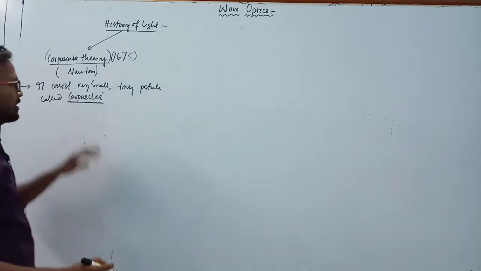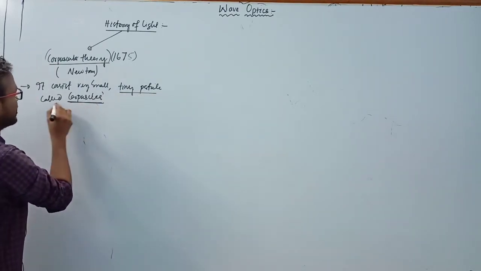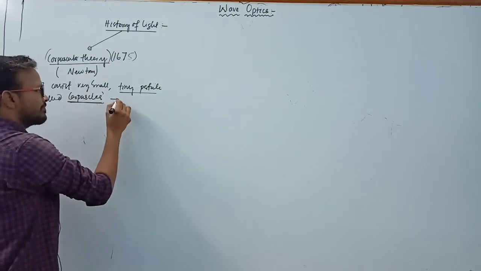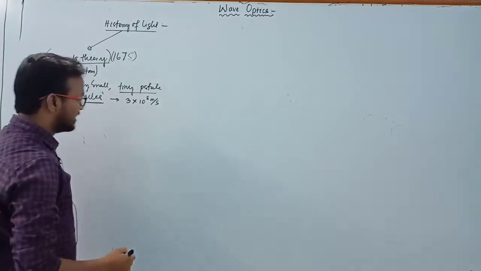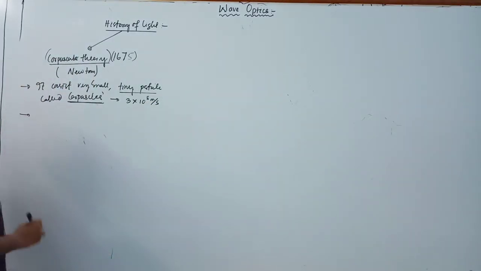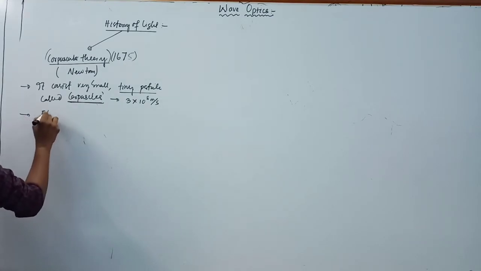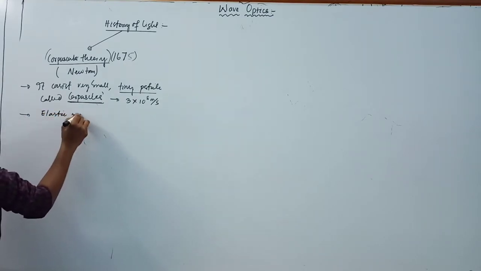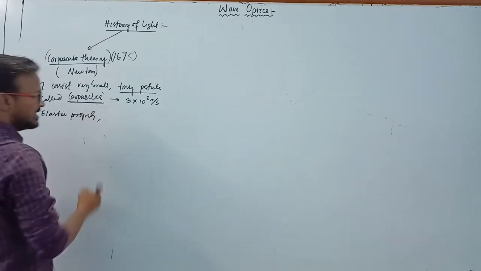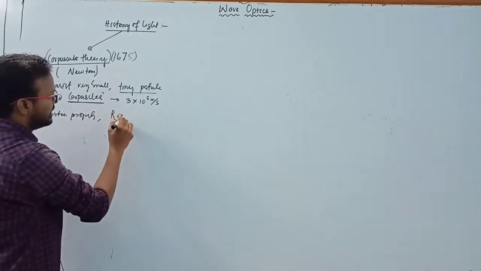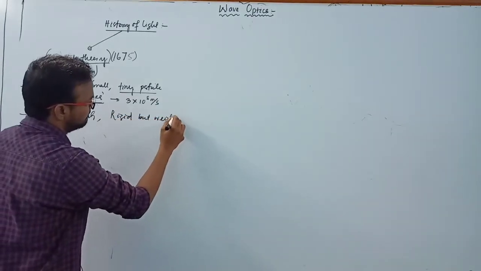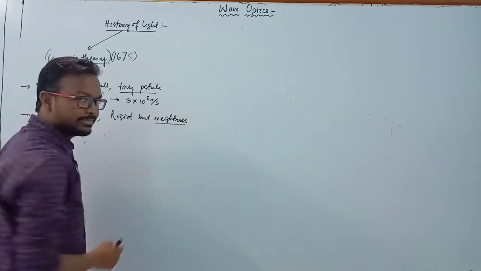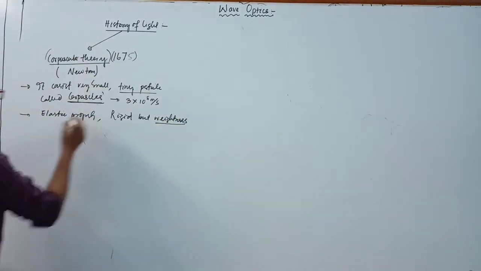Here light consists of very thin particles known as corpuscles, and their speed is equal to 3 into 10 to the power 8 meter per second. These corpuscles have elastic properties, and they are rigid but weightless, with negligible weight.